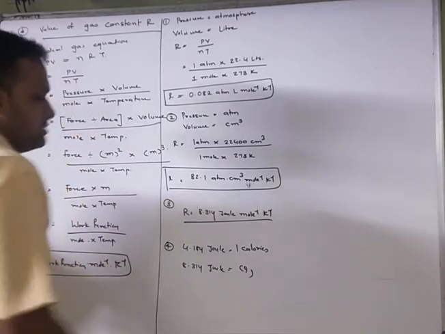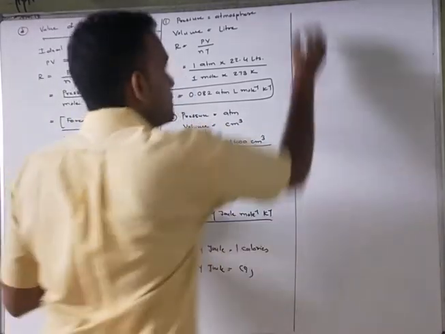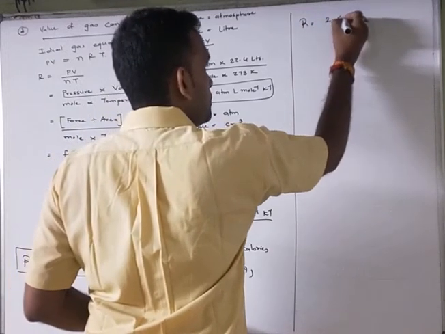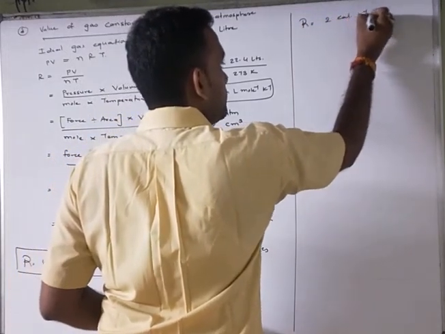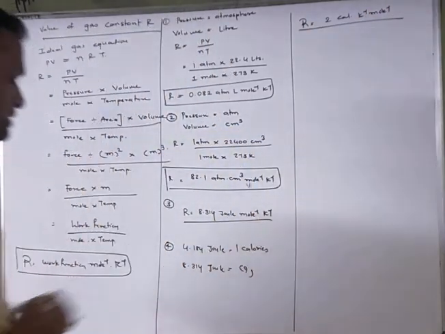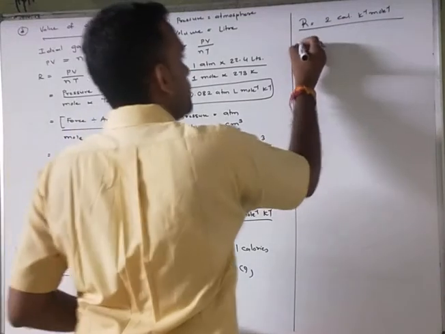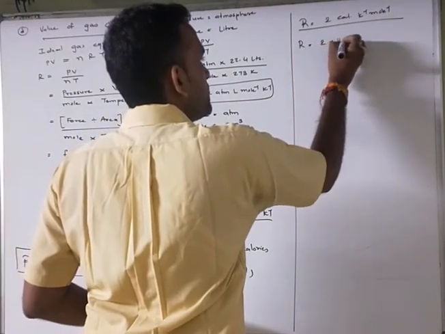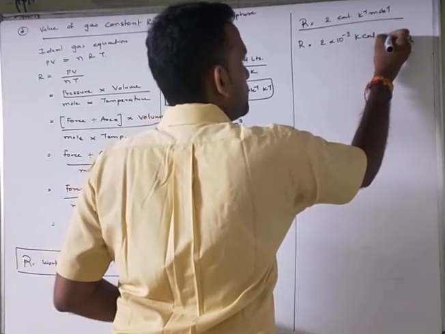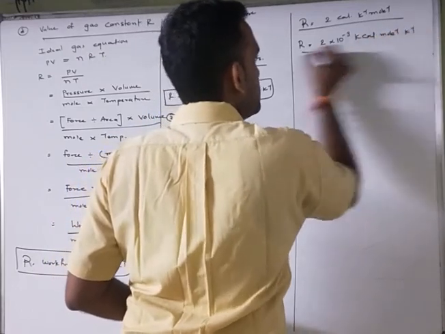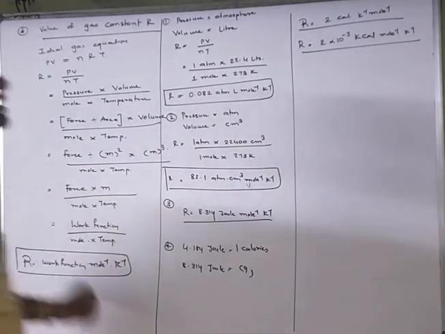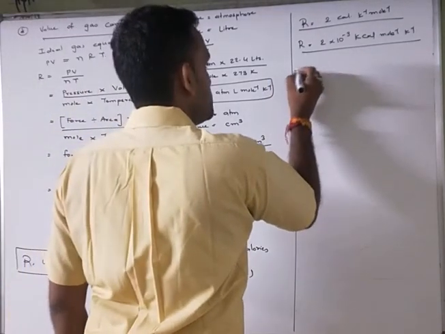So I can write that R equals 2 calorie Kelvin inverse mole inverse. Understand? Is it clear? And if we have to write it in kilocalories, then R equals 2 into 10 raised to minus 3 kilocalorie mole inverse Kelvin inverse. Most probably we are going to take the value of R that is 5.